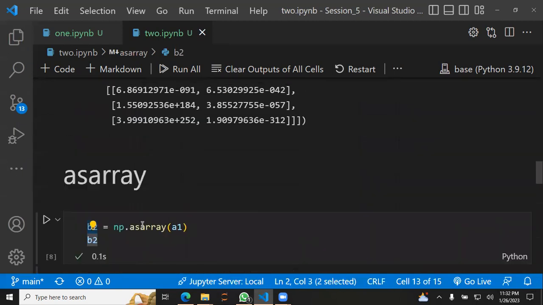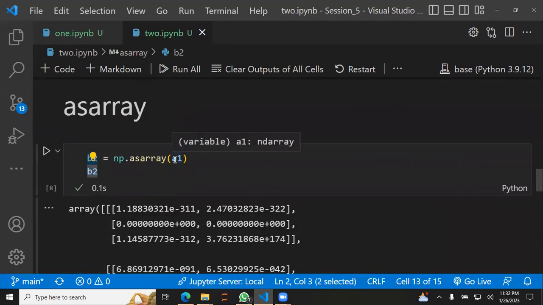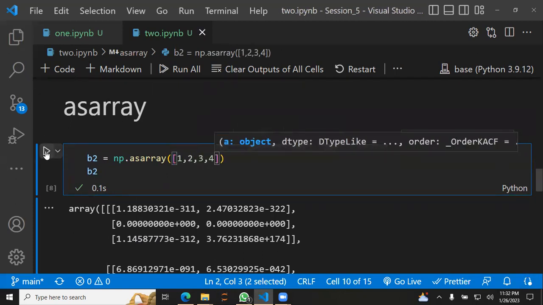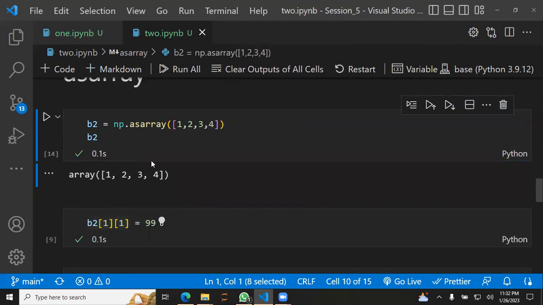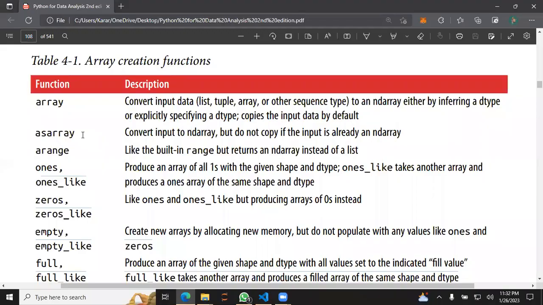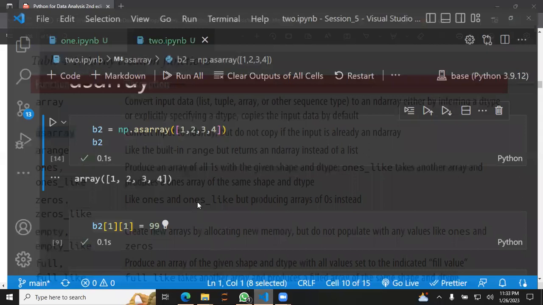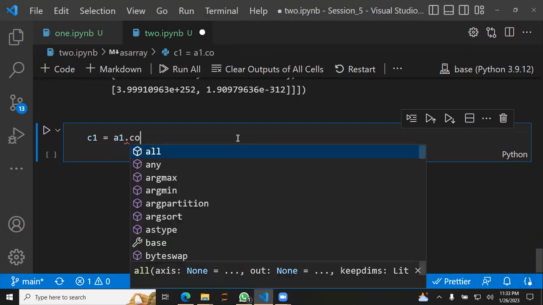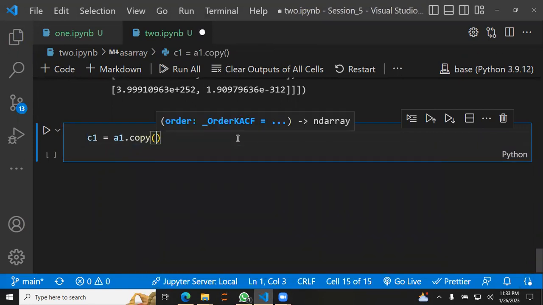So that's what they want to explain: if you pass an array inside this function, it will not create a copy. It would be just a reflection. But if you pass a list or something like that, then for sure it will create a new NumPy array. We don't really use asarray, but if you want to make a copy of an array, we can simply do c1 is equal to a1.copy.